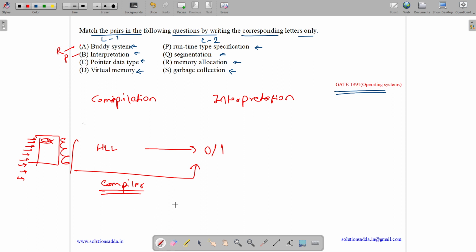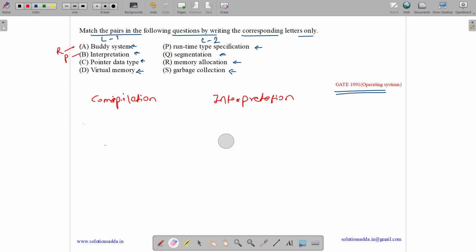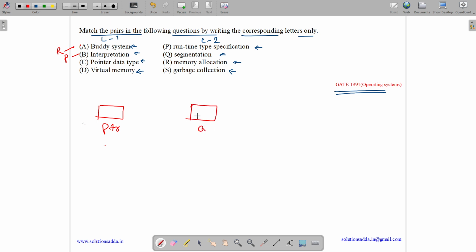Now we have pointer data type. So what is a pointer data type? A pointer is a variable which is basically used to store the address of another variable. Let us suppose we have a variable PTR. It is a pointer variable and it stores the address of a variable A, which has address 1000. The pointer has address 2000. A has value 10. If PTR stores the value 1000, then A is a normal variable, and PTR is a pointer variable.